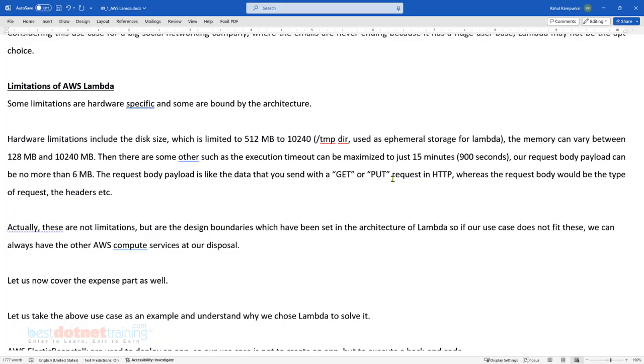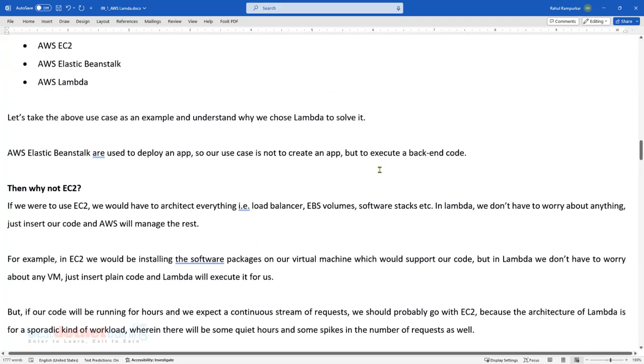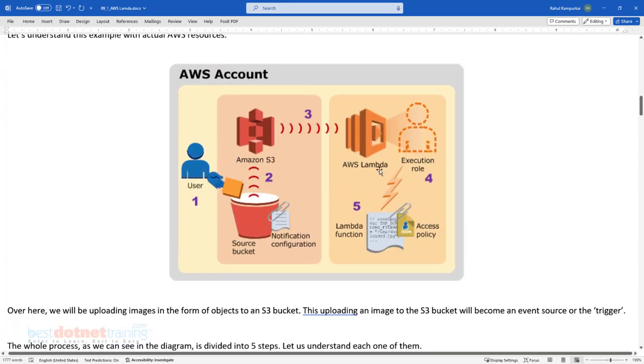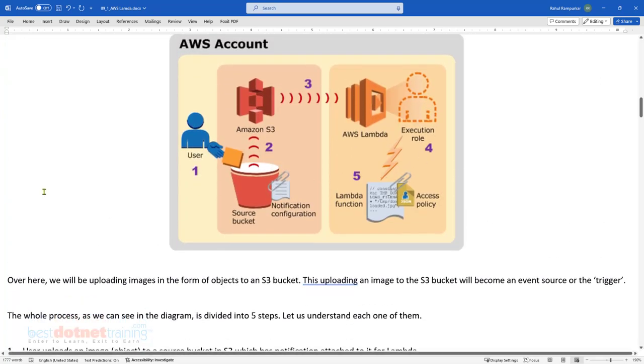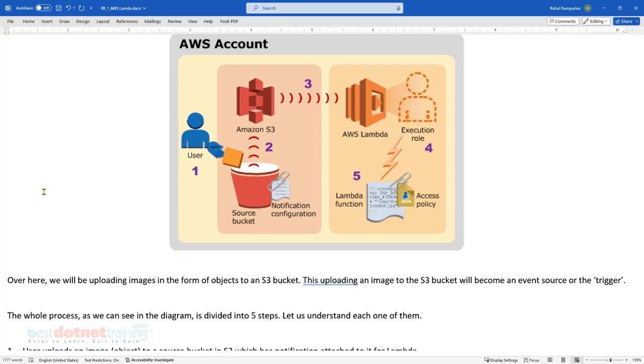What is request payload? Okay, let's go back to this figure. In this scenario, why is Lambda being executed? Is it because we uploaded an object into S3? Correct? So, which bucket and what object?